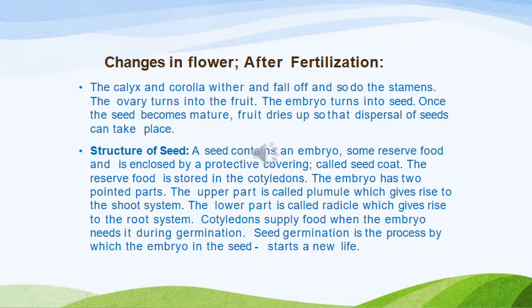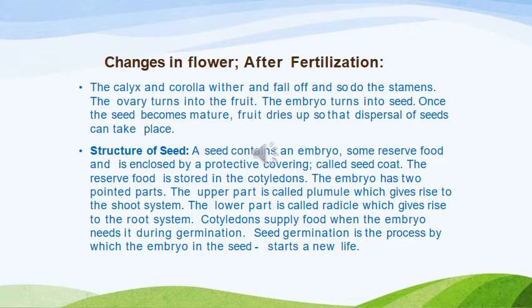Please look into it. A seed contains an embryo, as you know, some reserve food that we consume, and is enclosed by a protective covering called seed coat. The reserve food is stored in the cotyledons. The embryo has two pointed parts. The upper part is called plumule and the lower part is called radicle. Plumule will give rise to the shoot system, radicle will give rise to the root system.